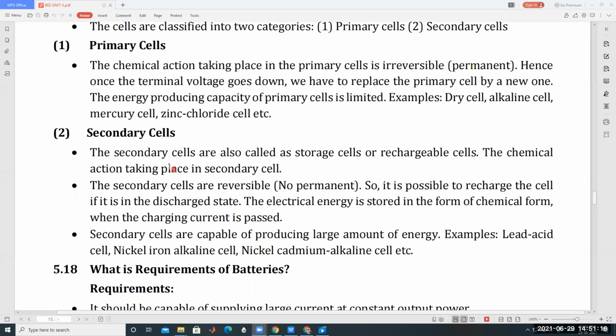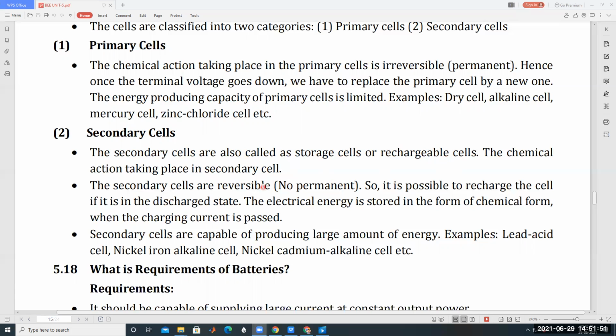Then secondary cells. Secondary cells are also called storage cells or rechargeable cells. Once the energy is completely discharged, charging again is possible in secondary cells, but not in primary cells. In secondary cells, chemical energy is converted into electrical energy, and the chemical action is reversible, not permanent.